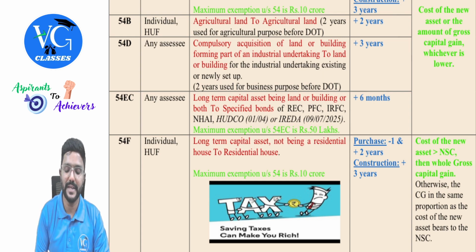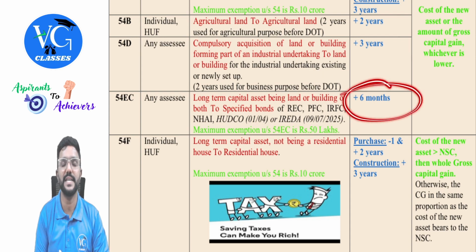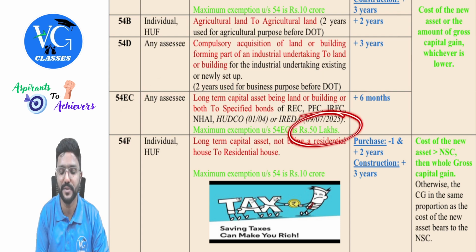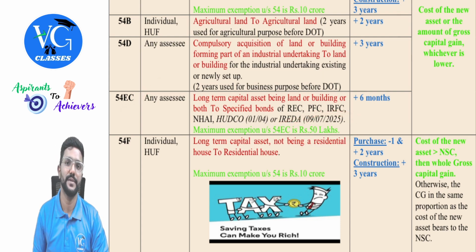Okay, sir. So if the assessee purchased any of these bonds, then whatever amount he is investing in these bonds within 6 months from the date of transfer, he can claim exemption under section 54EC. But the maximum exemption available is 50 lakhs, guys. 50 lakhs. Yes, sir.